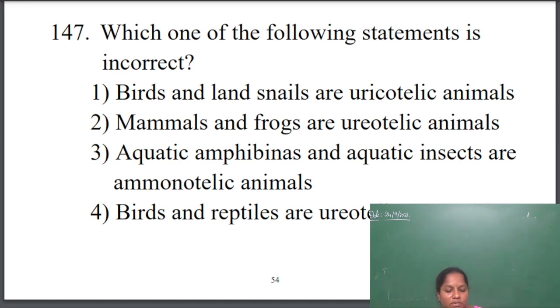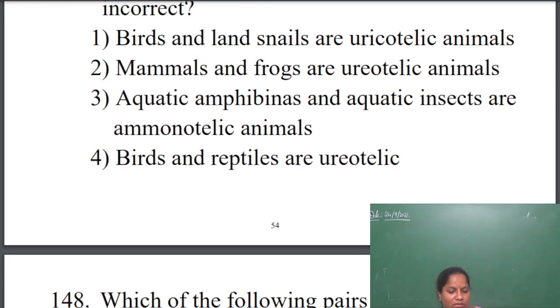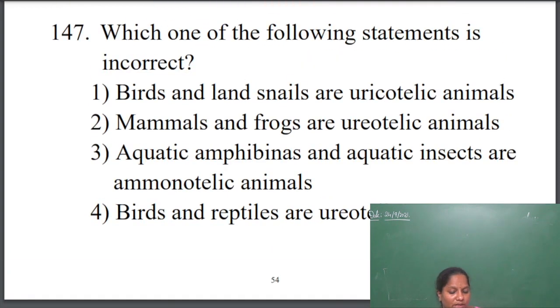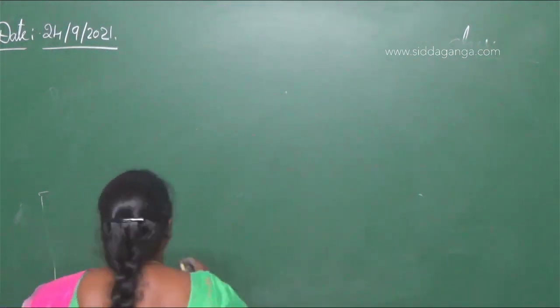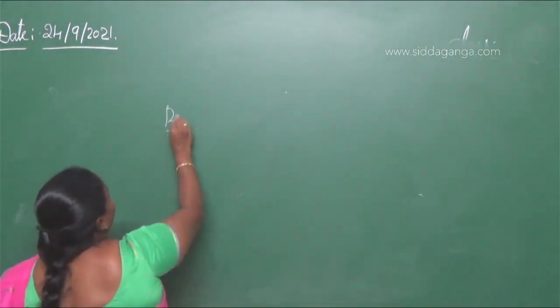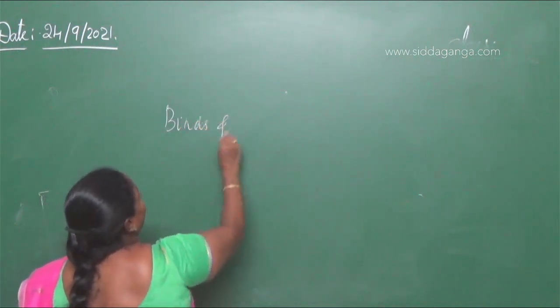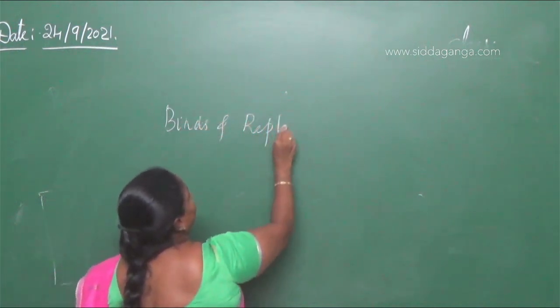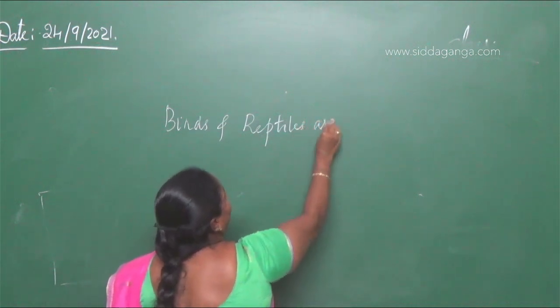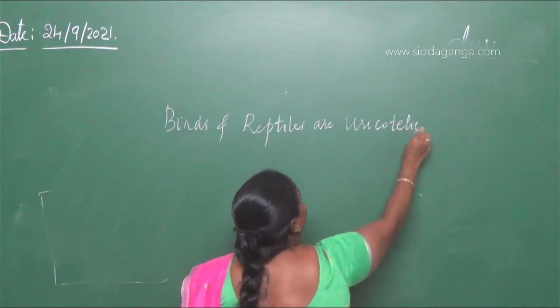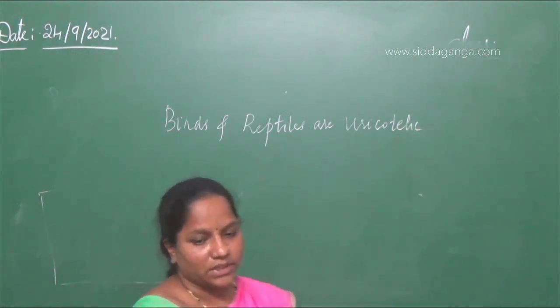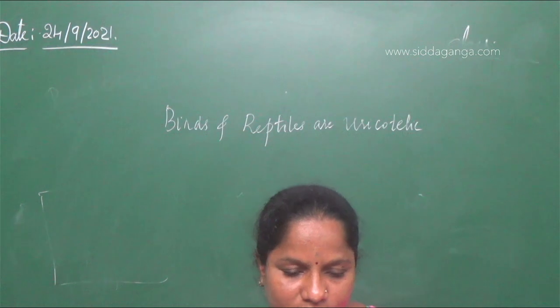Next, birds and reptiles are ureotelic. This option is wrong. The option should be birds and reptiles are uricotelic. Birds and reptiles are uricotelic.